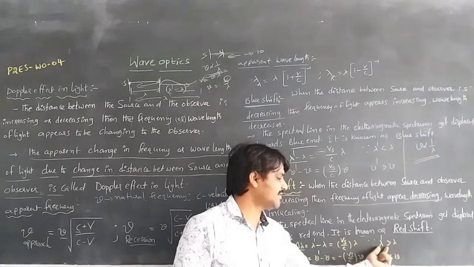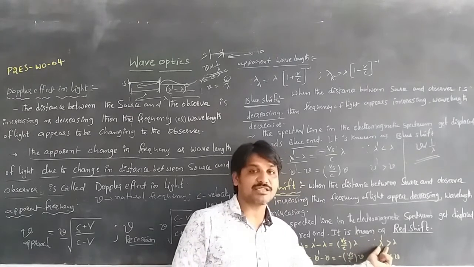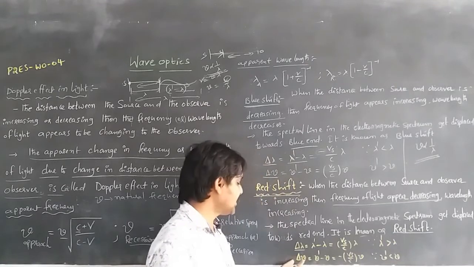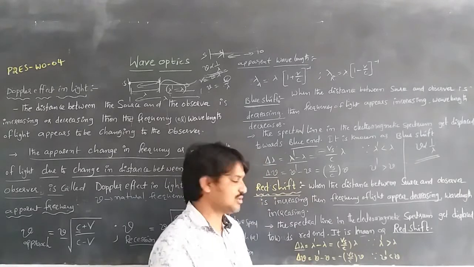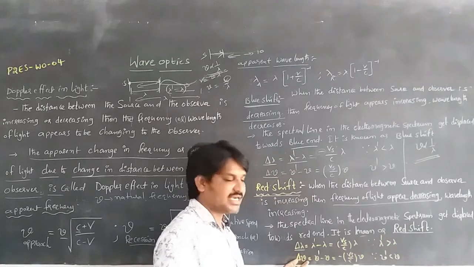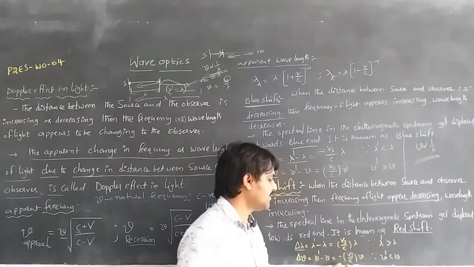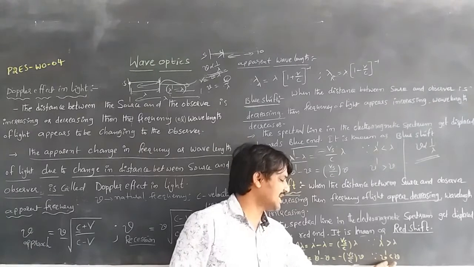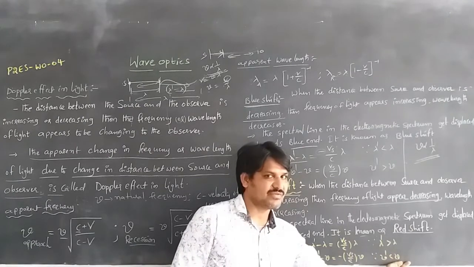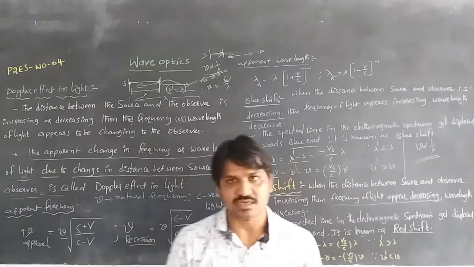The apparent wavelength is more than the actual wavelength, and since frequency is inversely proportional, the frequency decreases. The negative sign indicates the decrement, that is, the apparent frequency is less than the actual frequency. This is about the Doppler effect in light.